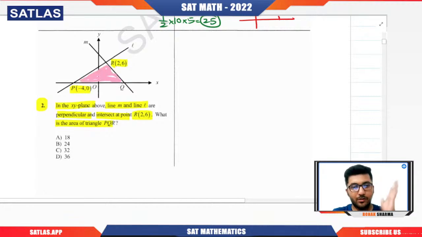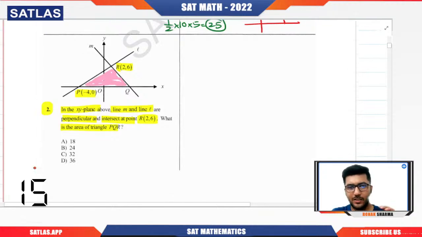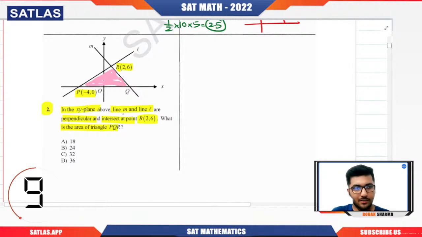I'm giving you 30 seconds to think about the question. It is not that type of question which can be solved within 15, 20 or max 30 seconds. Yes, we need to find a few results, then we will be able to reach the final answer. Try to create the insight of what this line in particular will help you with. Line M and line L are perpendicular. Take 30 seconds. Try to think.